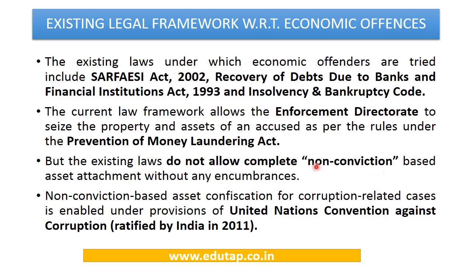So even if the person is not convicted in this particular law, that is Fugitive Economic Offender Bill, you are going to get powers to attach their particular assets. This was not there in the existing laws. Now this non-conviction based asset confiscation for corruption related cases is enabled under the provisions of United Nations Convention Against Corruption, which has been ratified by India in 2011. So India is very much in power to take these particular actions under Fugitive Economic Offenders Bill of 2018.